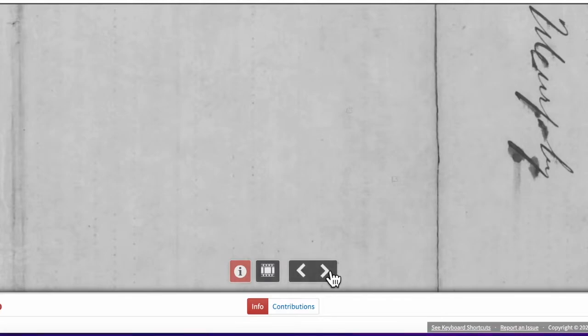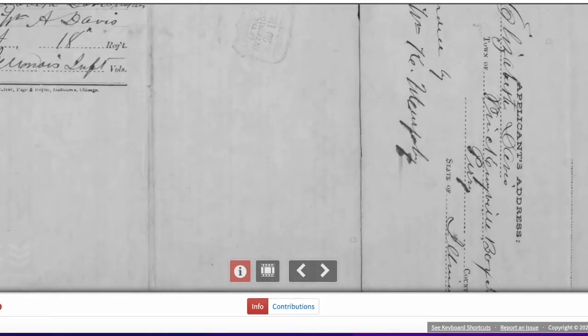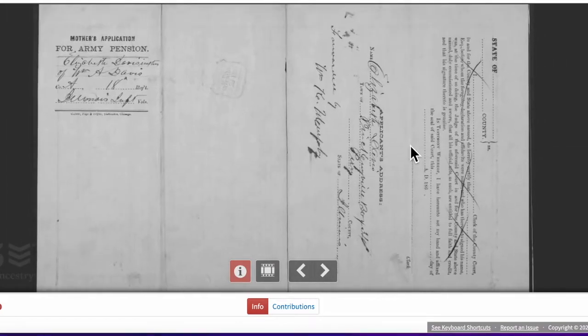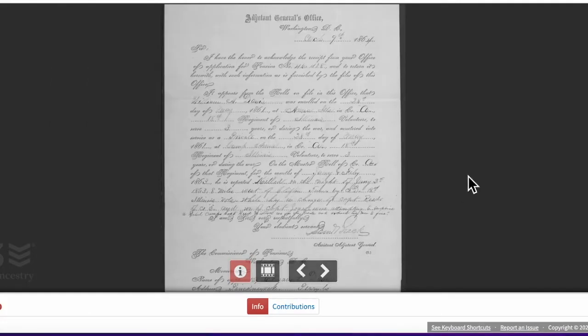If you've never looked at a pension record, you will see that envelopes, there we go. There's an applicant's address. We know where she was living, it looks like Pinckneyville, right there. And the year that she applies for this pension, William A., there we go, Illinois superintendent. All this kind of information can be found. Part of it is really important just because then you know so-and-so is alive at a certain time because they've applied for a pension. And in this case, she applied for the pension of her son.